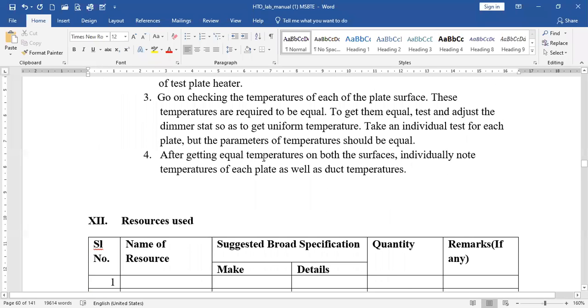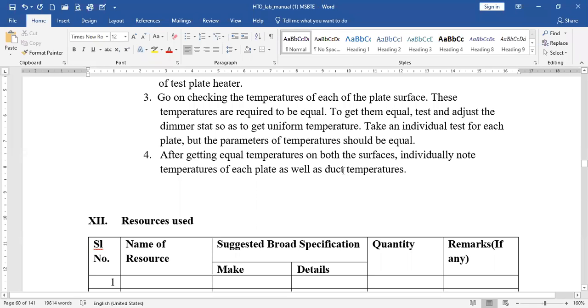Then after getting equal temperatures on both surfaces, individually note the temperature of each plate as well as the duct temperature. So we take the temperatures of the black plate, test plate, and duct, that is the compartment temperature. Only 3 temperatures are required.